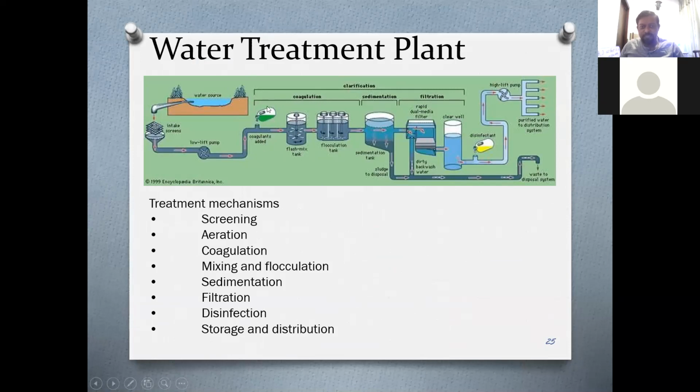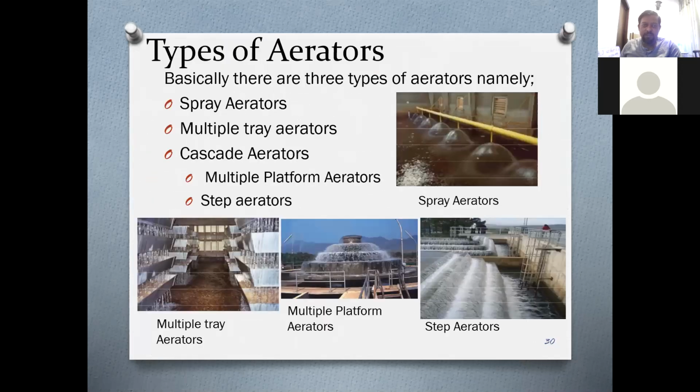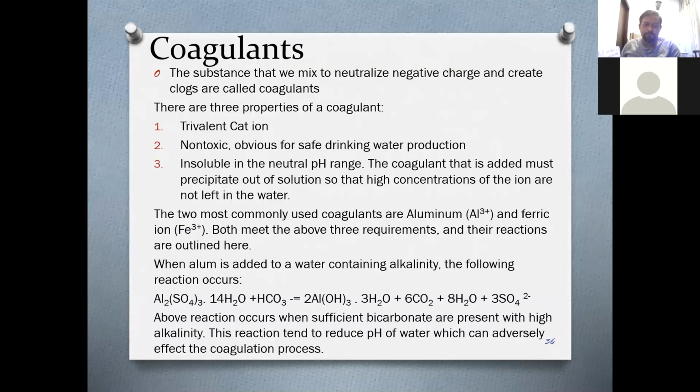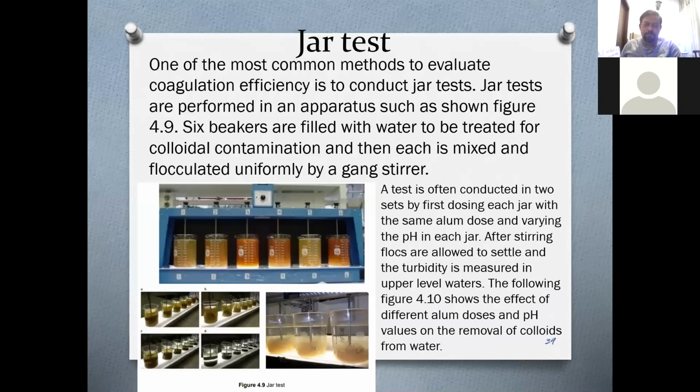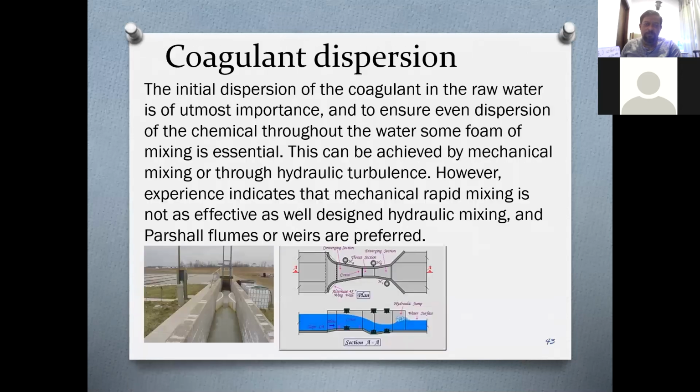Now, this needs to be added mechanically using dosing pumps. Then after that, it should be properly mixed here. Mixing is normally done using a pump or a hydraulic structure like this.